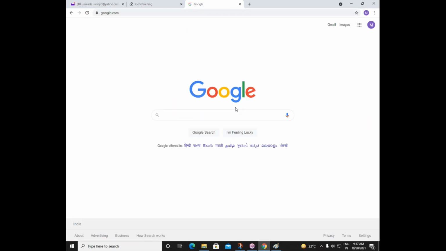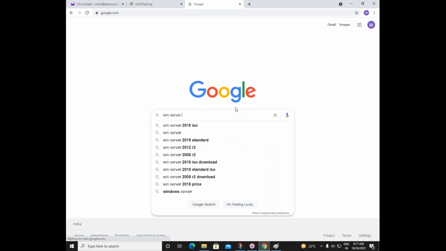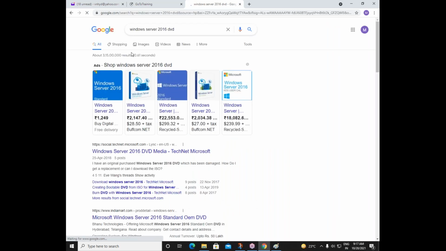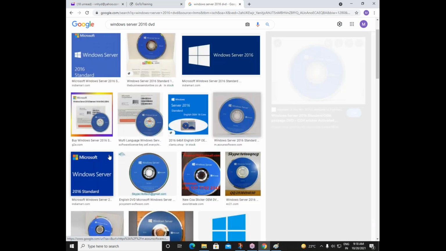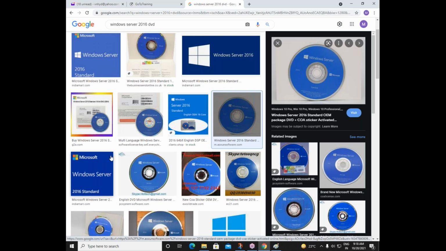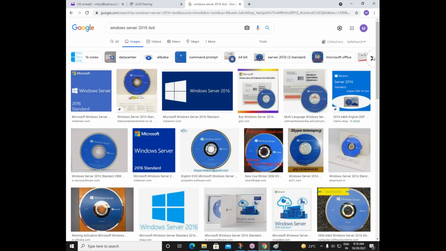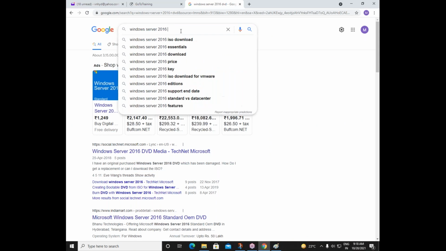Still, we get the operating system in DVDs actually. If I show you a Windows Server 2016 DVD, till today we will get the operating system in a DVD. So this is the DVD where you can get the operating system. But we know this very well. On DVDs, we can get some scratches. It's very easy to get a scratch on a DVD or a CD. So if you get a scratch on a DVD or a CD, that CD or DVD we cannot use, right? That is damage. So the software, the applications, the operating systems, whatever you say, now we are getting the software in a file actually. That file is called ISO.